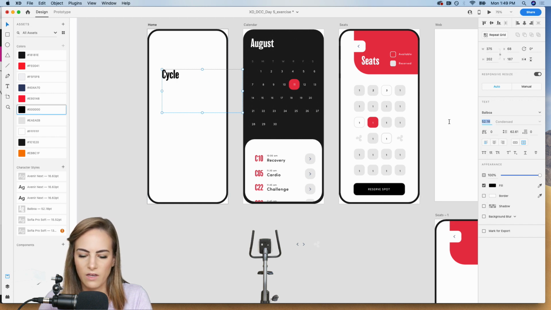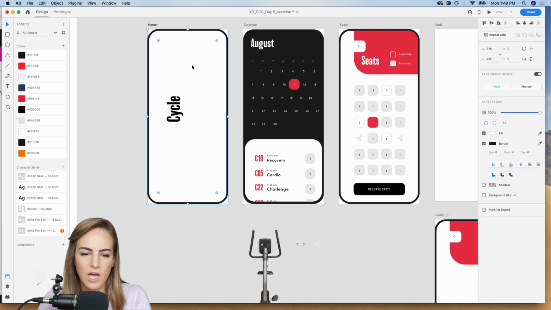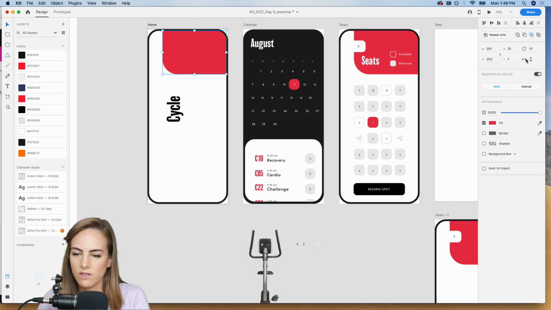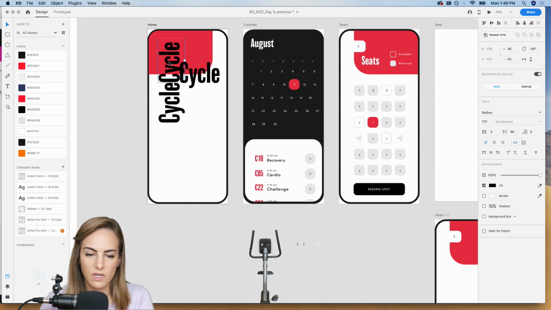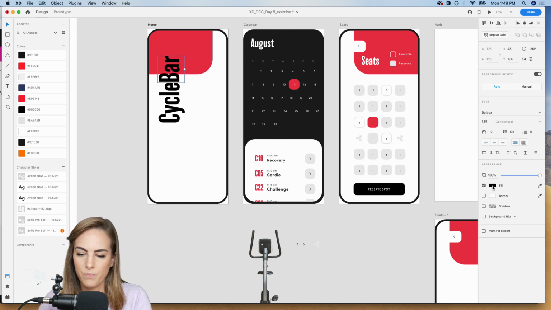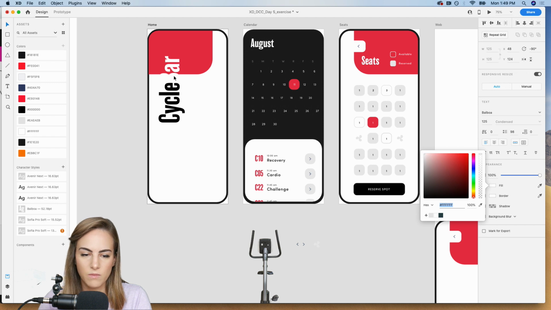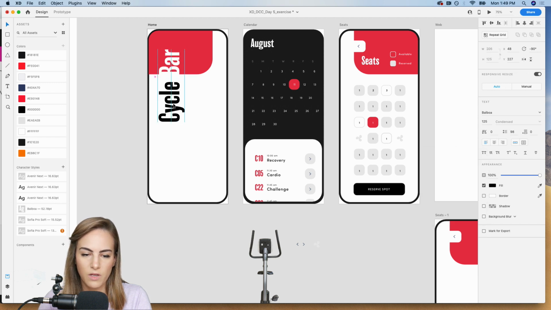Let's make it something pretty big, 80. Yeah, that looks good. And then I'll rotate this. Let's do -90. Okay. And then I want to just copy this over, and let's flip that horizontally. And then copy and paste this. And then we'll say this part will be bar. We'll make this white. Bring that up a bit.